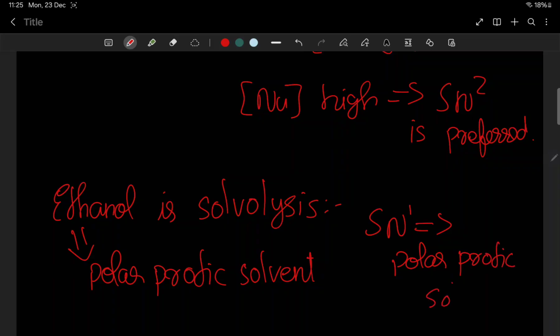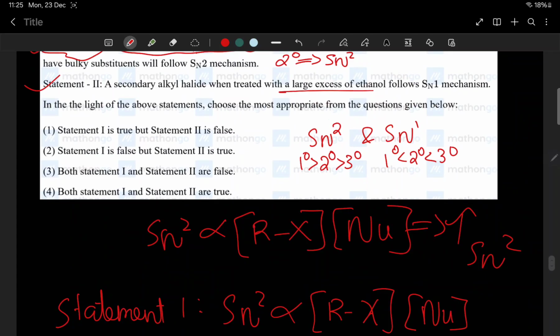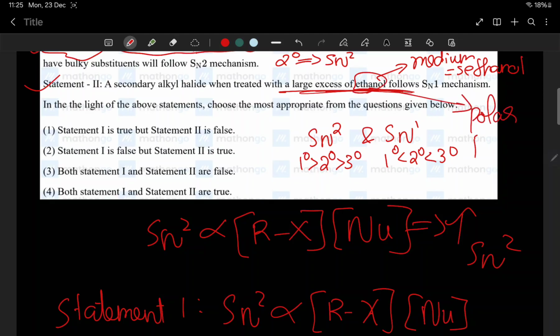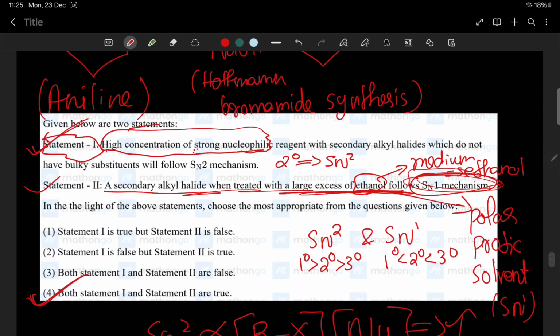Excess of ethanol means medium is ethanol. Hence ethanol is a polar protic solvent. The reaction will be what? SN1. Hence the second statement, a secondary alkyl halide when treated with large excess of ethanol, is correct. Yes, the reaction is SN1. So both the statements are correct. Yes. So that's the answer for this.